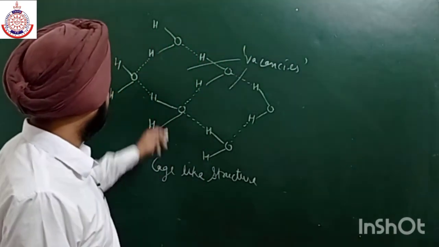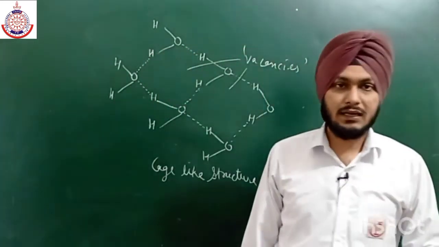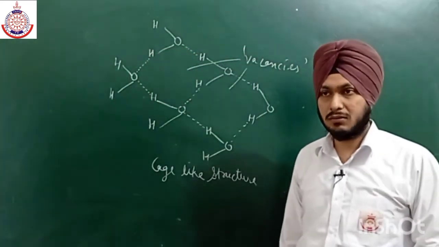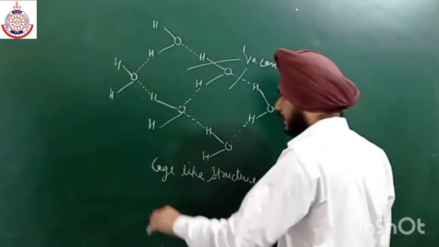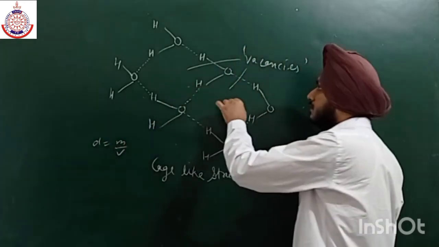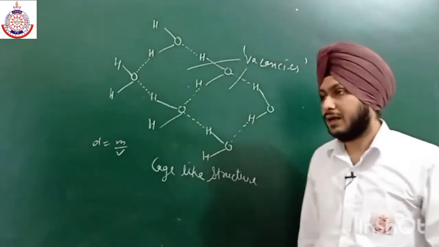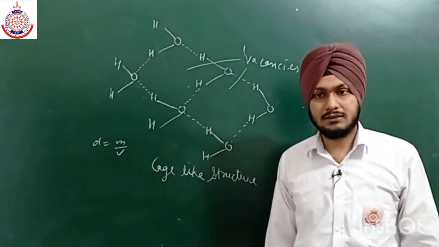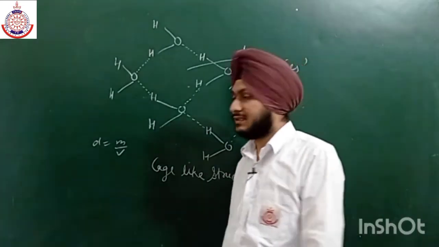Due to the formation of this hole, if we take the same mass of ice and water, as we know density is mass upon volume, due to the formation of this cage-like structure, the volume gets increased. If we take water and ice at the same temperature, for example at 0 degrees Celsius.